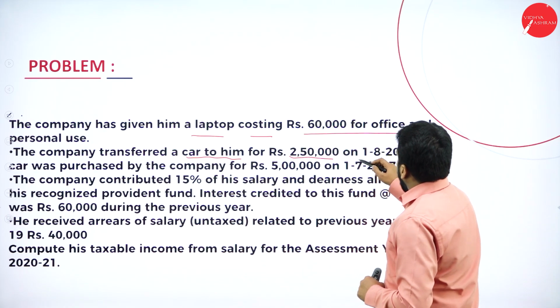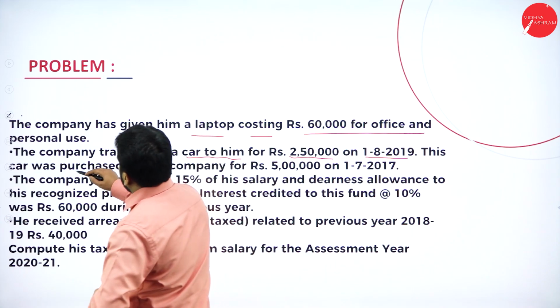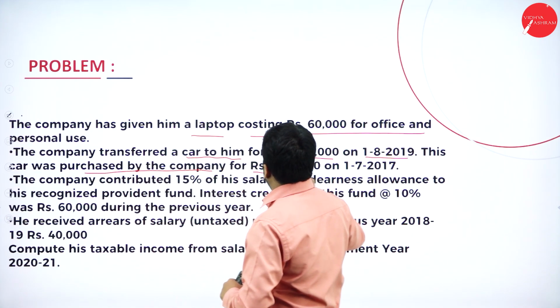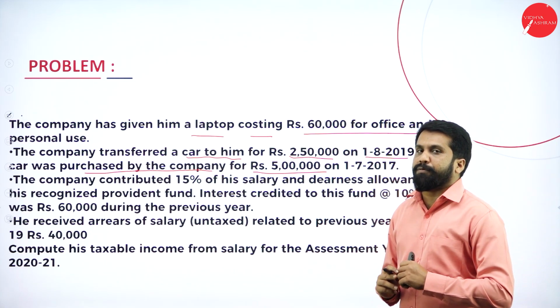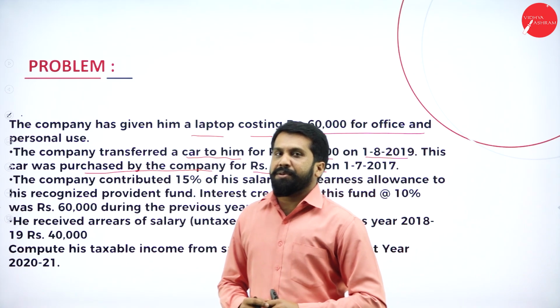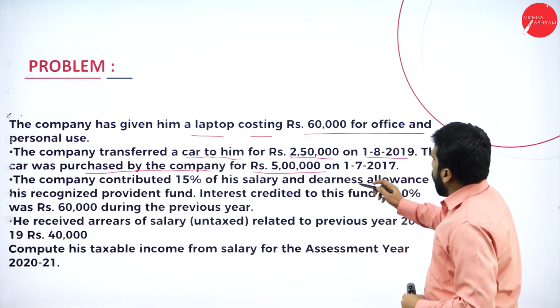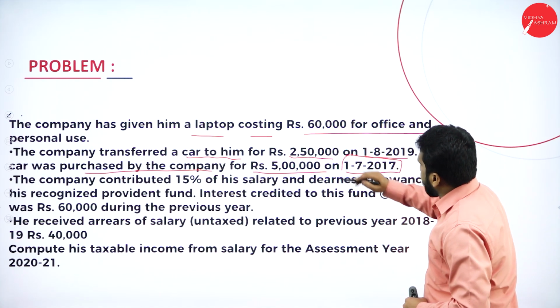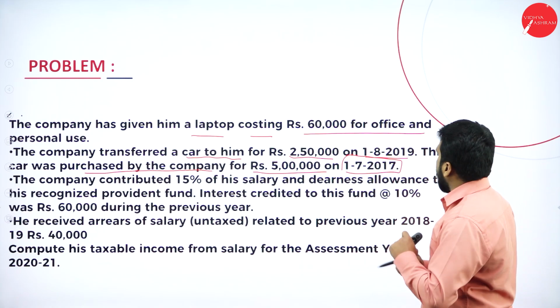Now, on 1/8/2019, this car was purchased by company for rupees 5 lakh. At what price it was purchased by company? For 5 lakh. At what price it is giving to you? It is giving to you at rupees 2,50,000. Then on 1/7/2017, almost when it was purchased, 2017. Now what is the date?